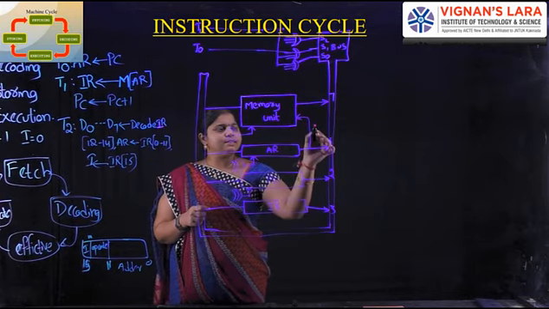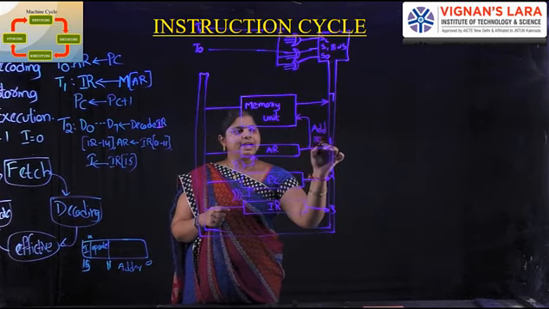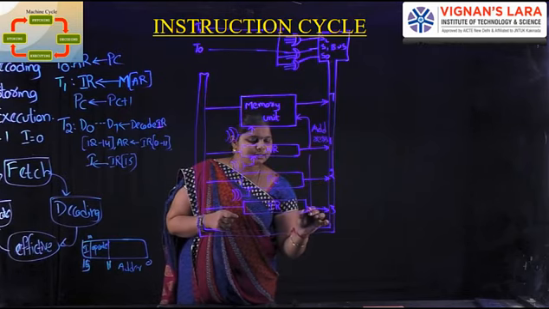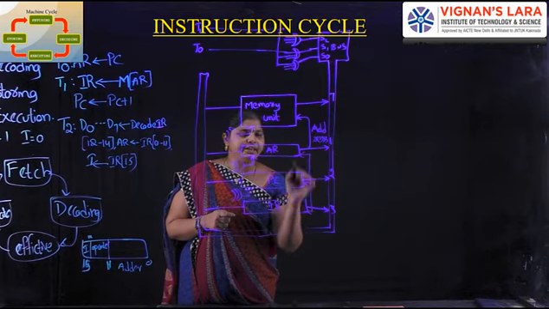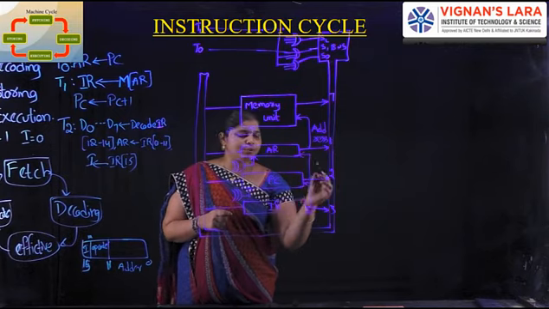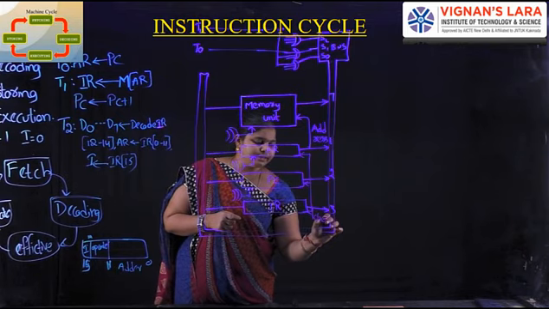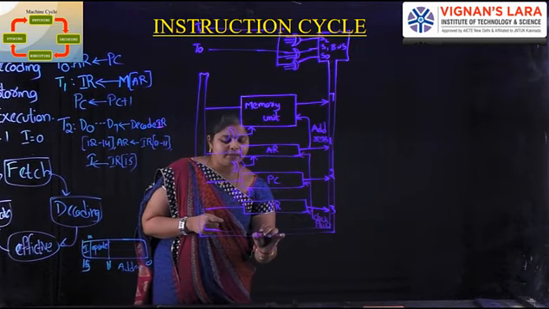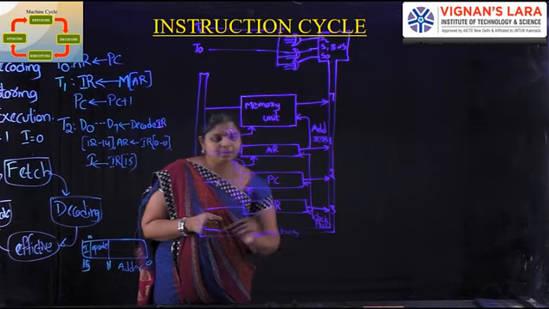Okay, the address is assigned to the address register from the memory register. This is an address. Here the clock pulse goes to these three registers: address register, program counter and instruction register. This is a common bus. Okay.